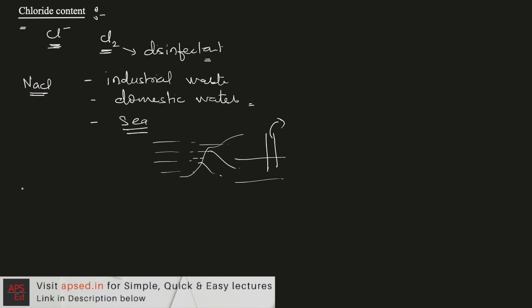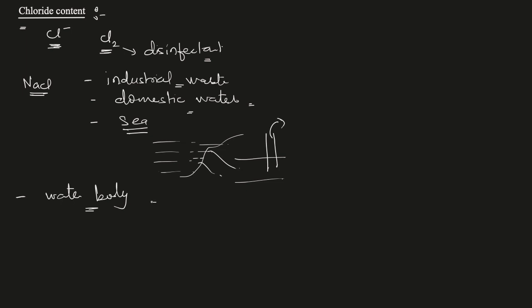Now how does the chloride affect us? As such, directly it does not have a negative effect, but as we can see, it is present in industrial waste and domestic waste. So if chloride is present in high concentration in a water body from where we are taking the water for consumption, then it will indicate industrial pollution.